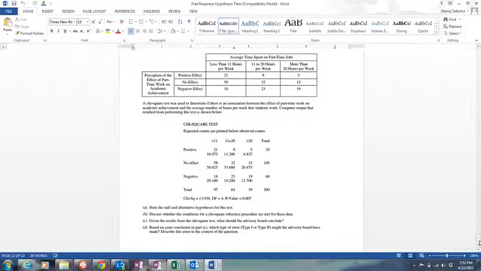Okay, and they give us the count. So 4A is null and alternative. The null: there is no association between time spent on part-time jobs and perception of effects on academics. The alternative: there is association.